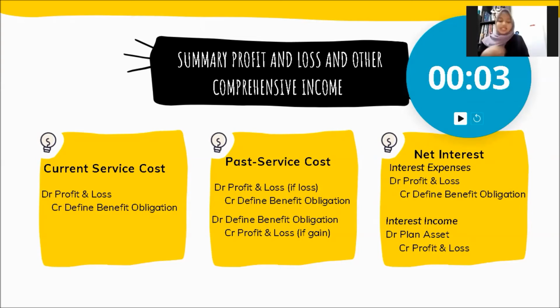The last one is net interest that is related to net defined benefit liability or asset. If it is interest expense, we need to debit profit and loss, credit defined benefit obligation. If it is interest income, we need to debit plan asset and credit profit and loss. This is determined by applying the discount rate at the beginning of the reporting period. Okay, next.